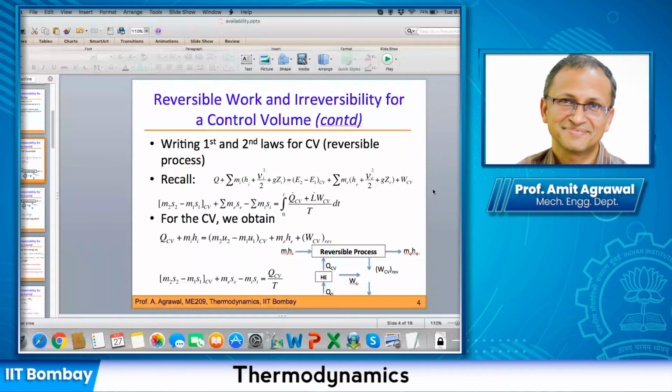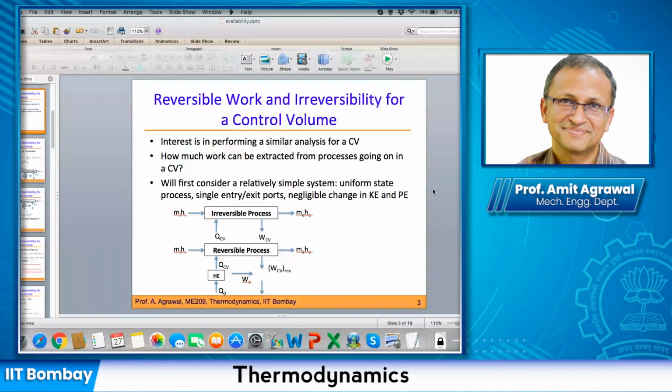Sir, in the irreversible one also, we are adding QCV only. So in the reversible one, why did we have to take Q naught and pass it through a heat engine and then supply QCV, if there is already QCV available for the irreversible one?